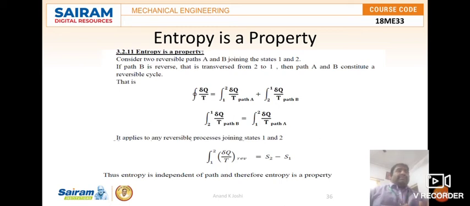Equate the individual paths followed by the process, and apply the reversible process for joining state 1 and state 2, and then it produces a change in entropy. If the change in entropy is happening, we can say the entropy is a property of system, and it is also a point function because it is not determined by the path, it is independent of path. So we can say entropy is a property of system.